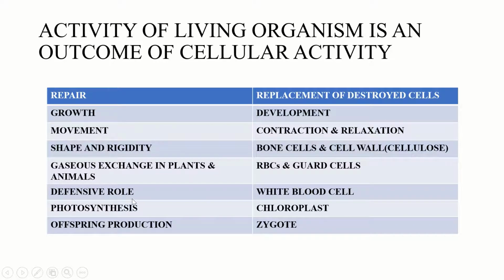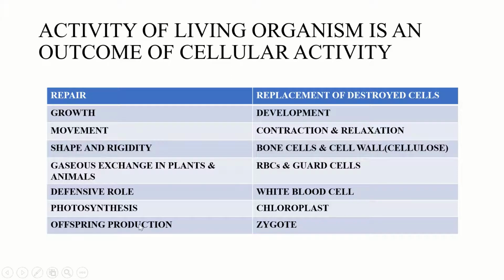Now next is the defensive role. Defensive roles are mainly played by white blood cells, and we had seen that white blood cells have an amoeba-like structure and movement. White blood cells mainly destroy or kill the foreign particles which interfere with the system of the body. And the white blood cells increase whenever foreign particles enter the body.